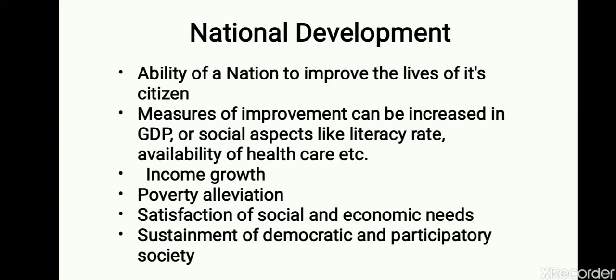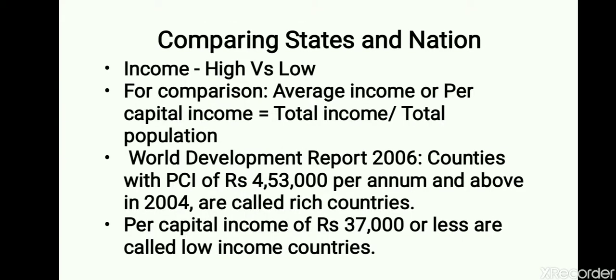Along with this, we will focus on the personal income or the growth in income, removal of poverty, satisfaction of the socio-economic needs, and attainment of a democratic and participatory society. So these are some of the national development goals that are being defined. However, when we come to comparison between the nations and the states, it's important to note we always compare the averages.